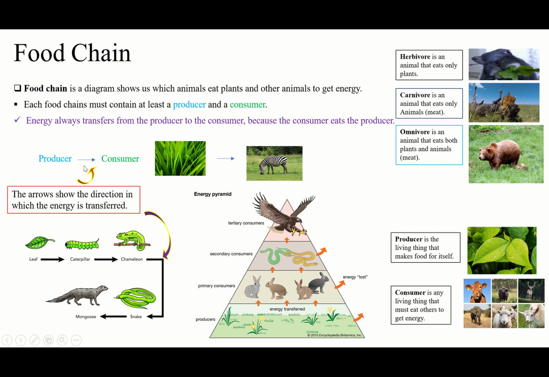It means in here, the arrow is from left to right, right? You see, from left to right. It means energy moves from left to right, from producer to consumer. And here, it's from left to right. It means energy moves from grass to zebra. What does it mean? Energy moves from grass to zebra. It means the zebra will eat the grass.